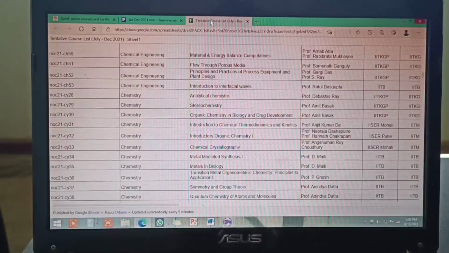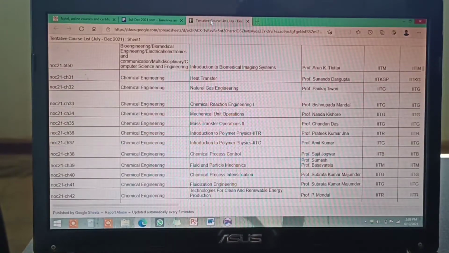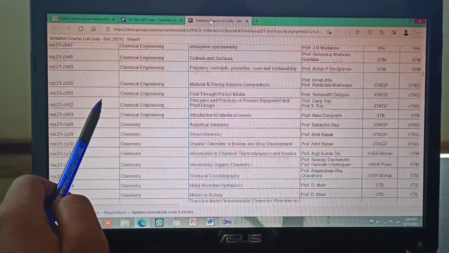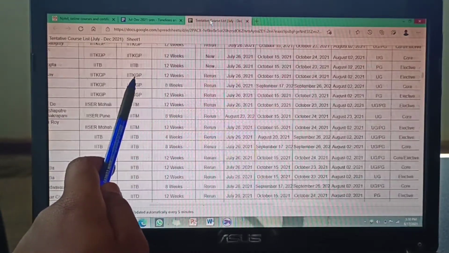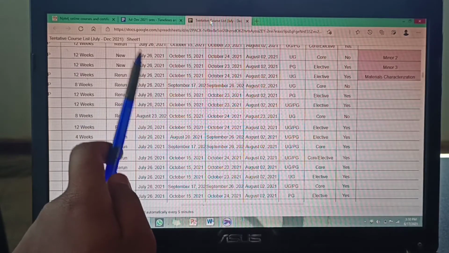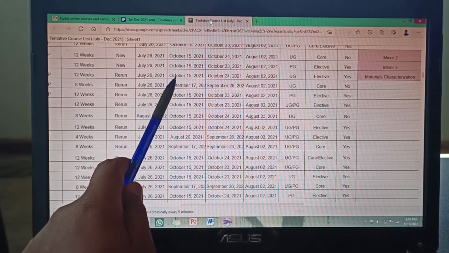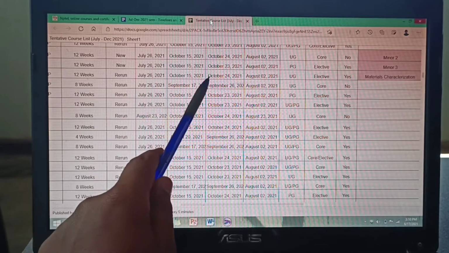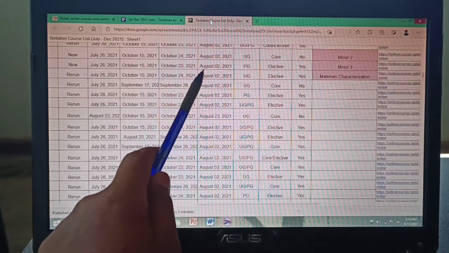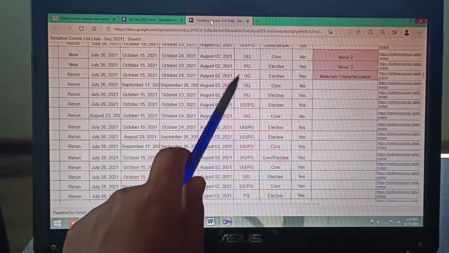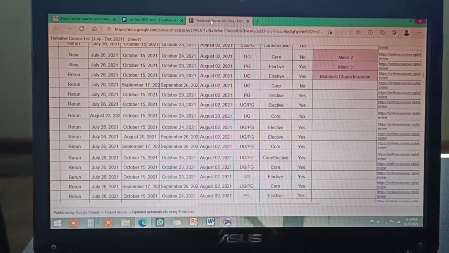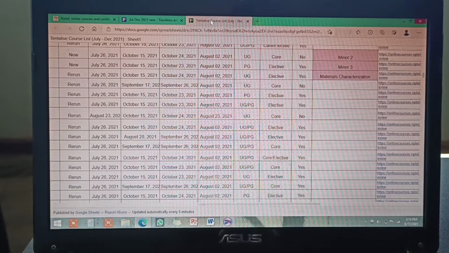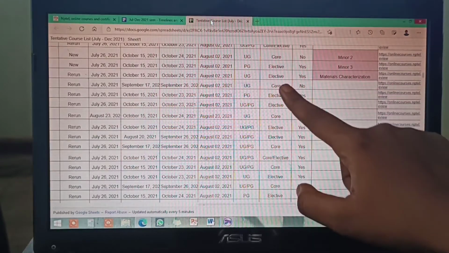Yeah, wait a minute, let me see, where is chemical engineering? Sorry, not chemical, it's chemistry, right? So it is analytical chemistry, IIT Kharagpur, 12 weeks, rerun, opening date July 26, ending date of course 15 October, exam date 24 October, then August 2 is the end of the enrollment. For UG, the minimum qualification is UG, or you can say UG level. Yeah, it is of UG level. And then it is a core.